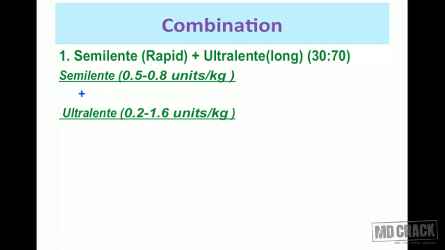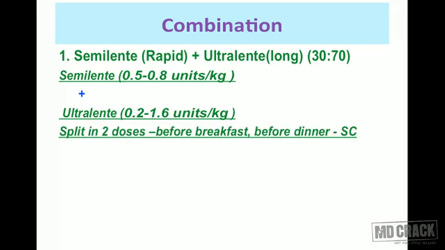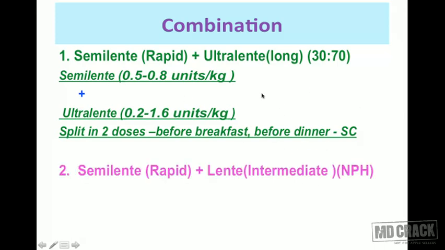So we combine one rapidly acting insulin and one long acting insulin, because the rapidly acting insulin will ensure that the action begins fast, but its action is going to get over after a certain period of time. By that time, the ultra lente or long acting insulin is going to take over and carry the action forward. You have to split these doses into 2 doses, given as 1 dose before breakfast and 1 dose before dinner by the subcutaneous route of administration.